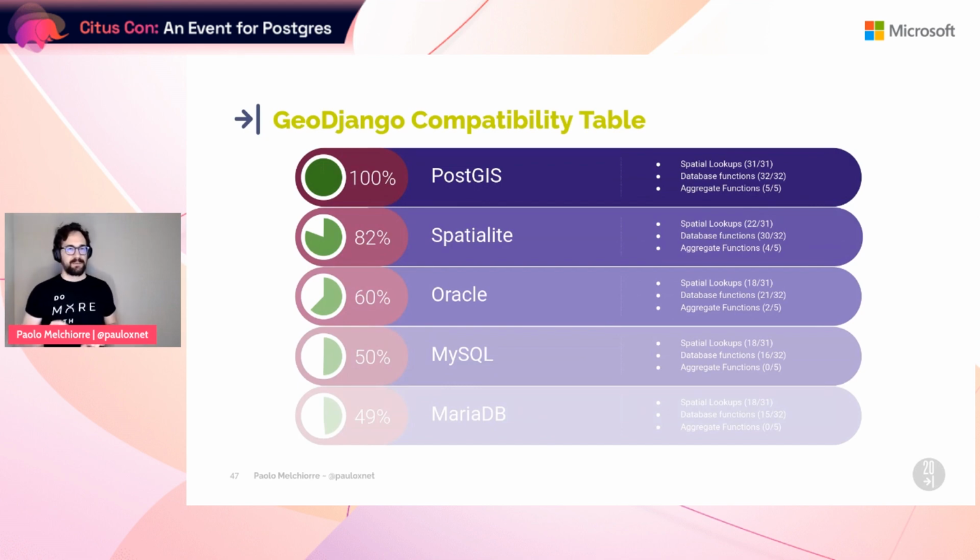In this chart, I tried to synthesize the compatibility table of geographic backends supported by GeoDjango. In the GeoDjango documentation, there are 3 compatibility tables: spatial lookups, database functions, and aggregate functions. As you can see, PostGIS is the only geographic backend that supports 100% of the features. If you are interested in using this feature, you can read my article about it.